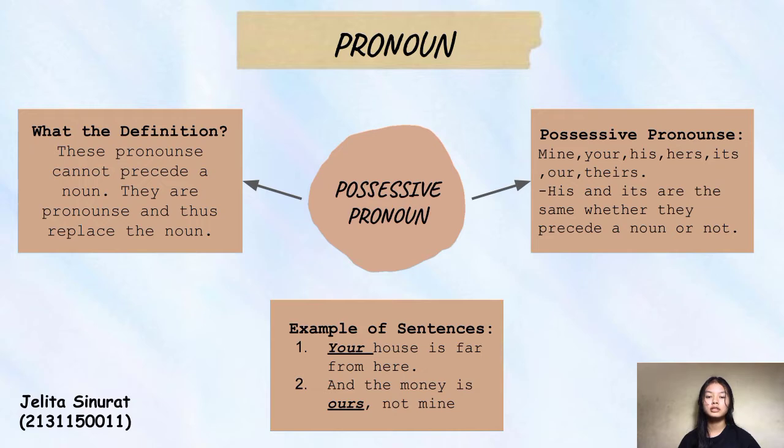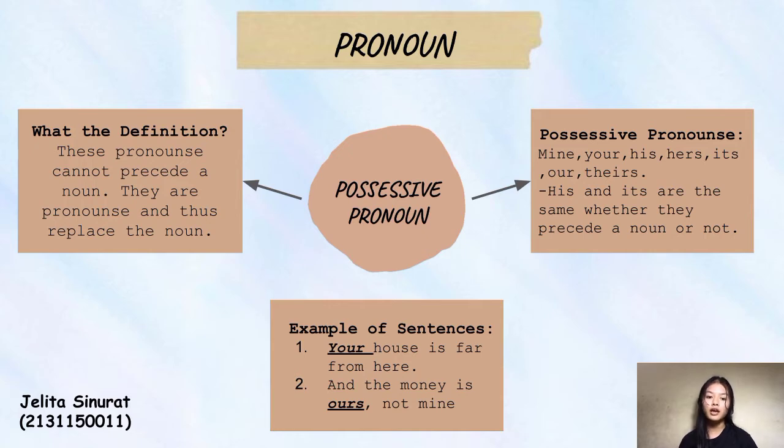Possessive pronouns. The definition of possessive pronouns is that they cannot precede nouns. There are pronouns and there are reflexive pronouns. Nouns are understood from their context and are not repeated. Learn the following pronouns. A little note: his and its are the same whether they precede a noun or not.